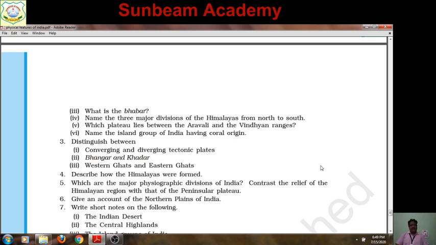Which are the major physiographic divisions of India? Can you recall? The Himalayan mountains, the northern plains, the peninsular plateau, the Indian Thar Desert, the coastal plains and the islands. Contrast the relief of the Himalayan region with that of the peninsular plateau.